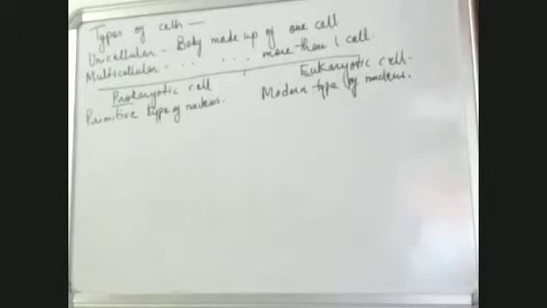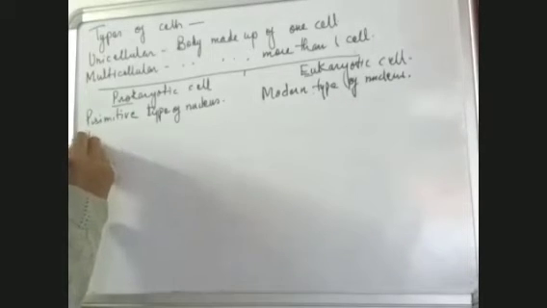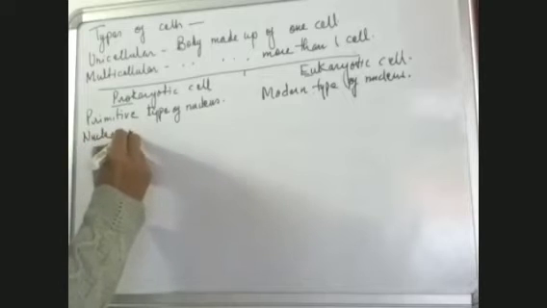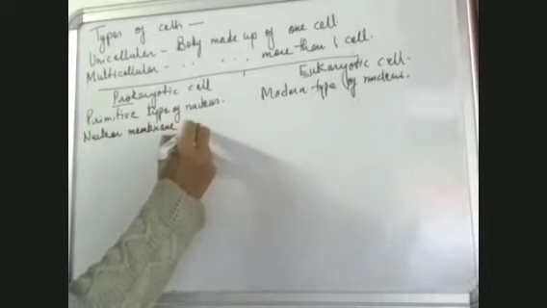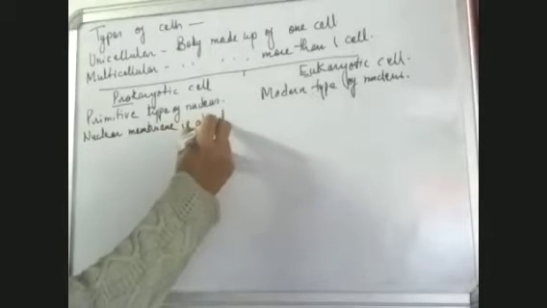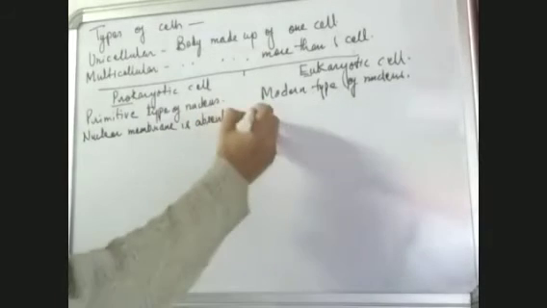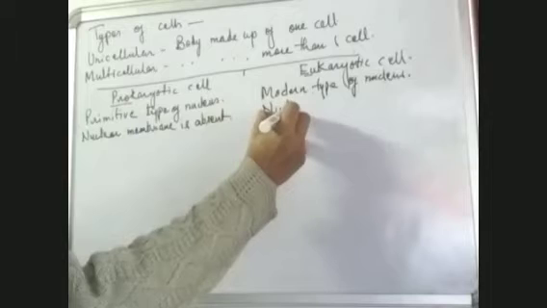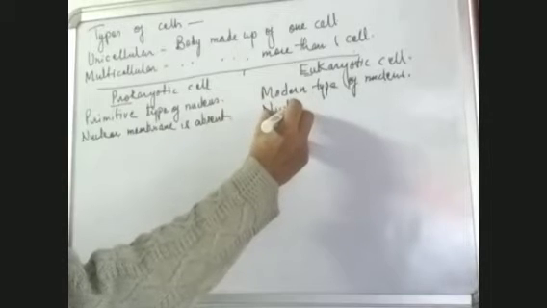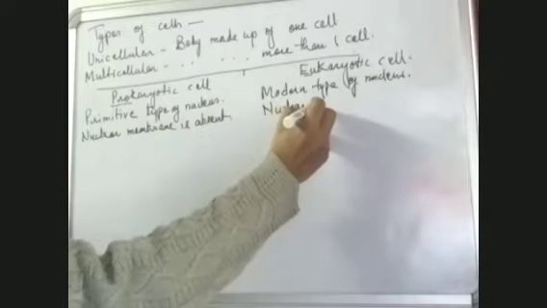I'm getting the answer: primitive, not enclosed with a nuclear membrane. Yes, Yashika, your answer is correct. Primitive type of nucleus means the nuclear membrane is absent. And in the modern type of nucleus, the nuclear membrane is present.